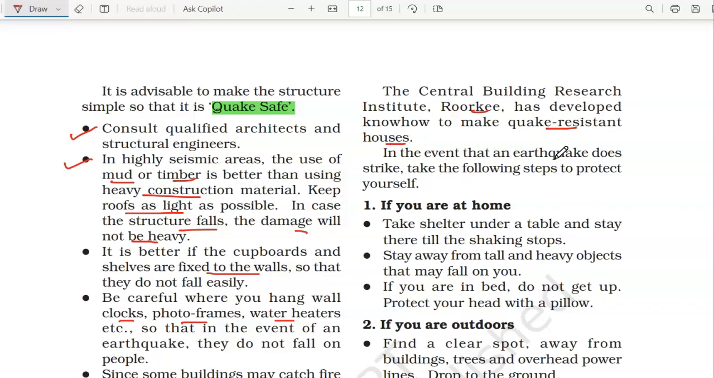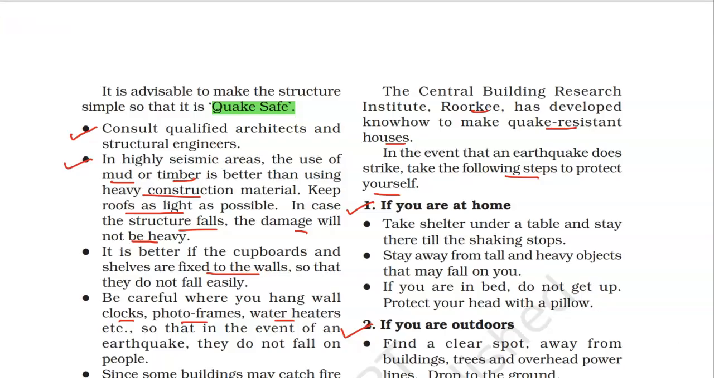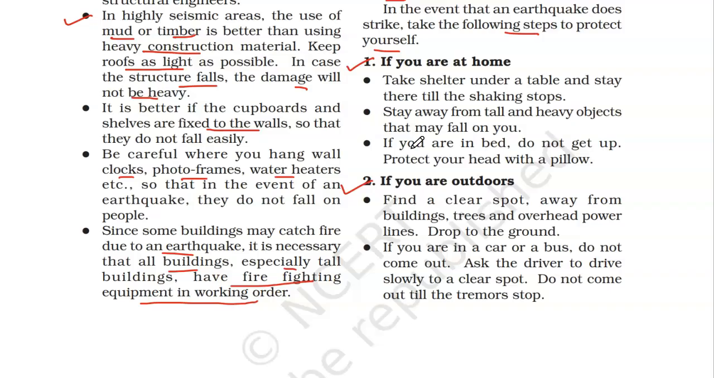In the event that an earthquake strikes, take the following steps to protect yourself. Whether you're inside or outside, these are the steps to take. If you are at home, take shelter under a table and stay there till the shaking stops. Don't just move around here and there. Stay away from tall and heavy objects that may fall on you. If you are in bed, do not get up. Protect your head with a pillow.